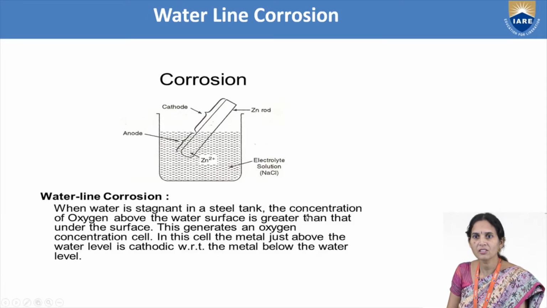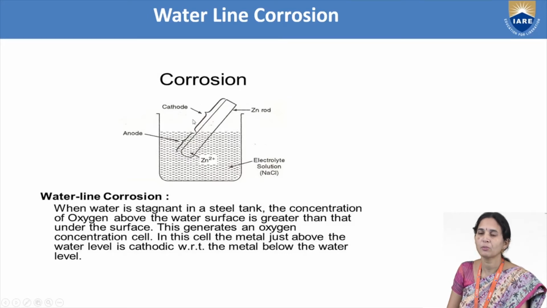Here the concentration of oxygen above the water surface is greater than under the surface. That is, the concentration of O2 above the water surface is high, and below the water surface the concentration of O2 is less. The less aerated part will undergo corrosion; that part will act as anode and undergo oxidation reaction. Then it generates an oxygen concentration cell.